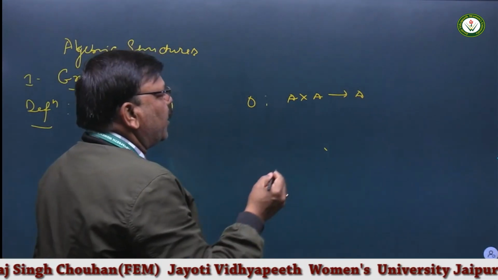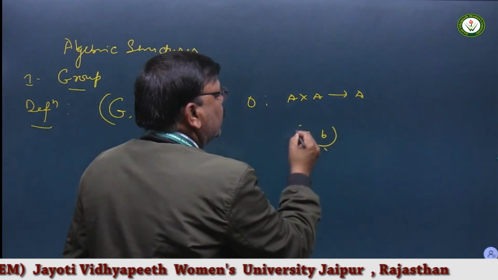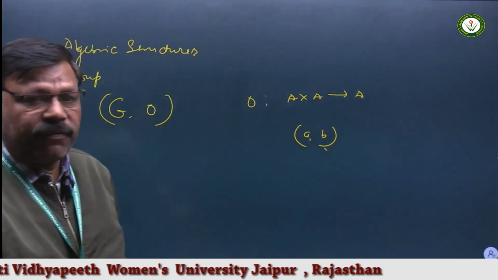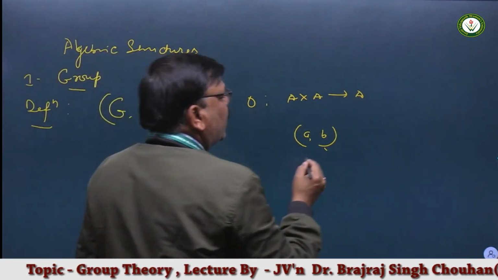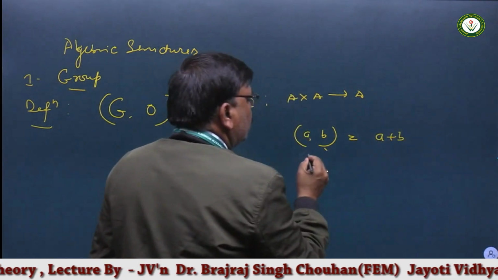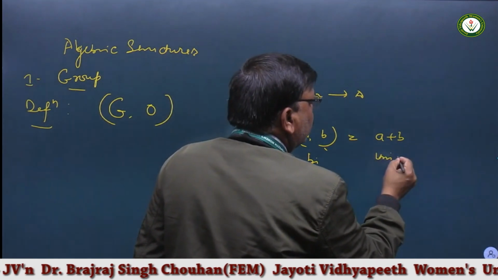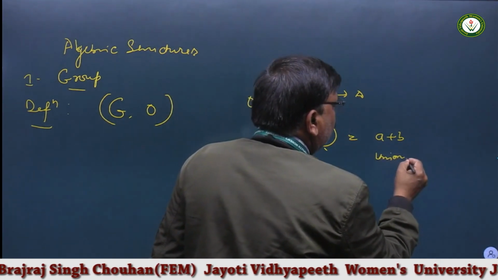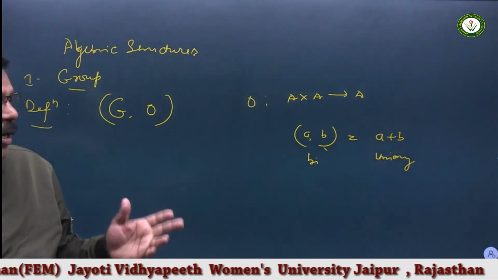Suppose we have a pair of elements, that is (A, B). This is an ordered pair. If a binary operation operates here, it will be A plus B. So these are bi and unary. Bi means two, nary means one.